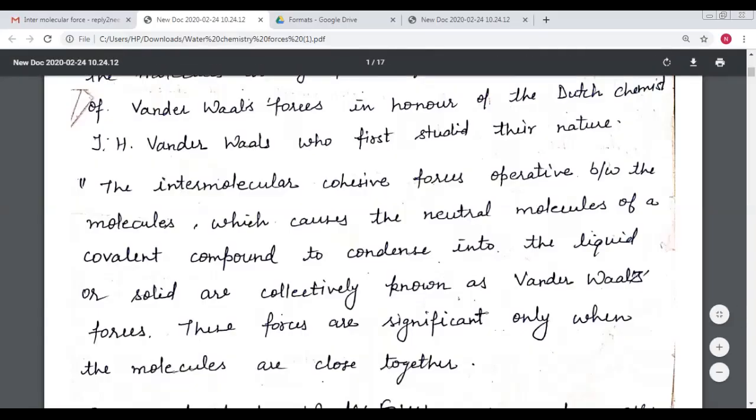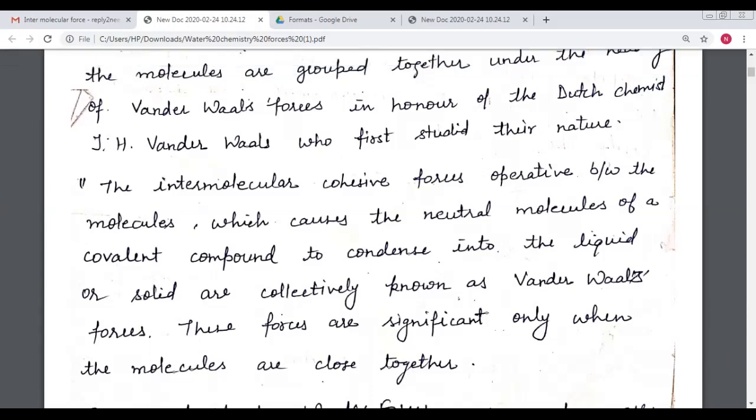Now come to my topic. First topic is the van der Waals interactions. So, first of all, we should know what van der Waals forces are.